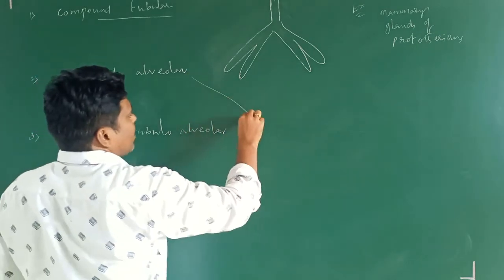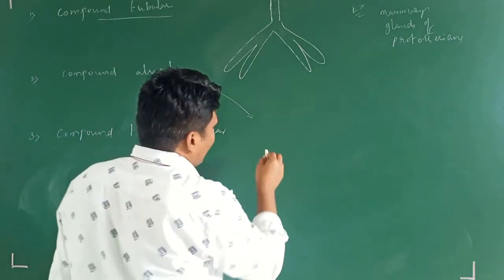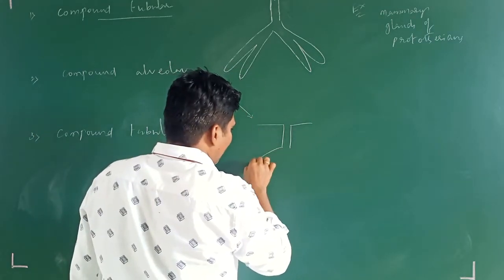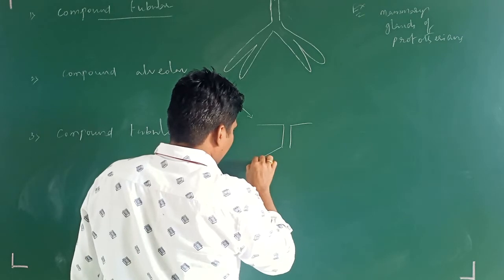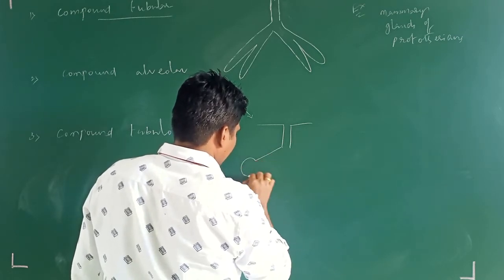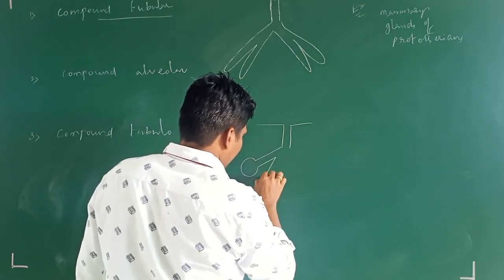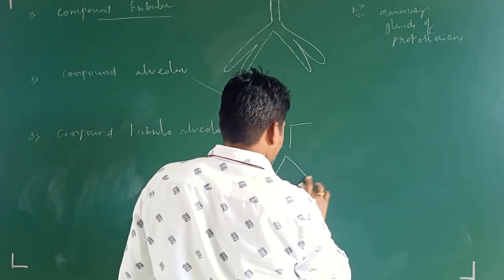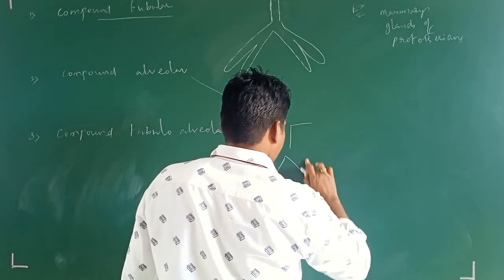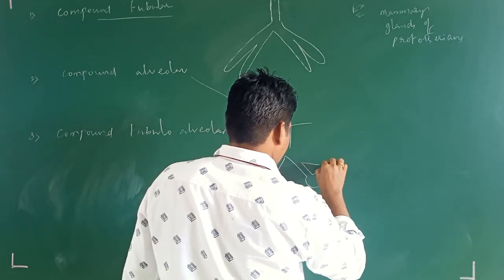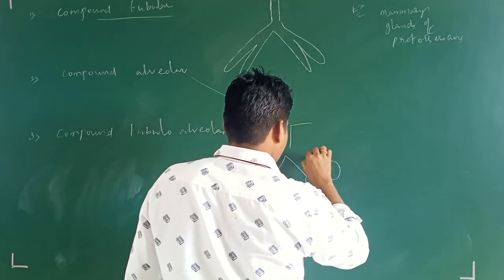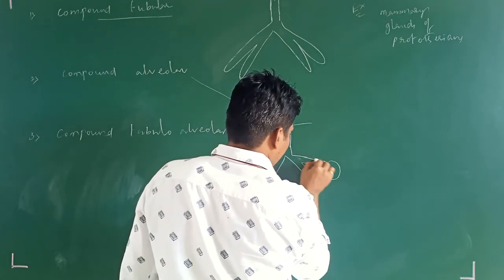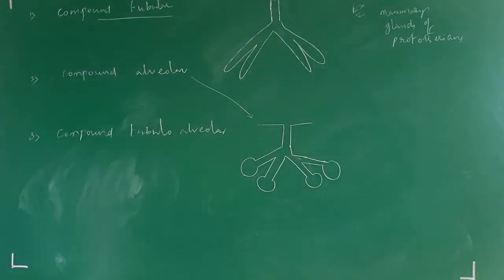Next, take this particular structure: compound alveolar. So this is the compound alveolar structure.